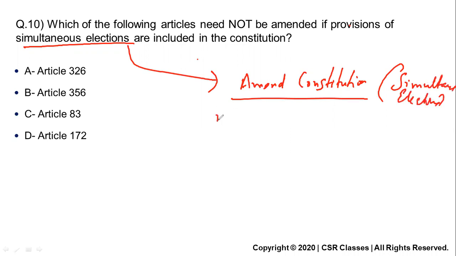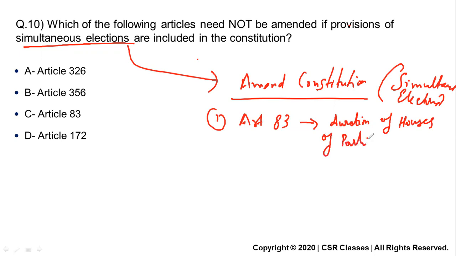Number one, Article 83, because 83 deals with the duration of the houses of parliament, that is 5 years for the Lok Sabha.